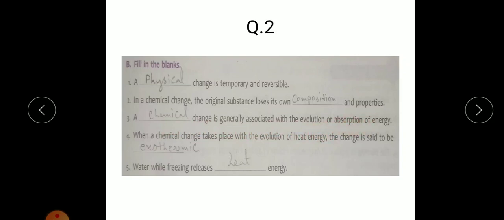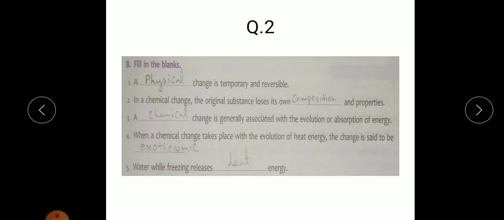When a chemical change takes place with the evolution of heat energy, the change is said to be exothermic. So, when there is a liberation of heat energy, we call that reaction an exothermic reaction. Water while freezing releases heat energy.